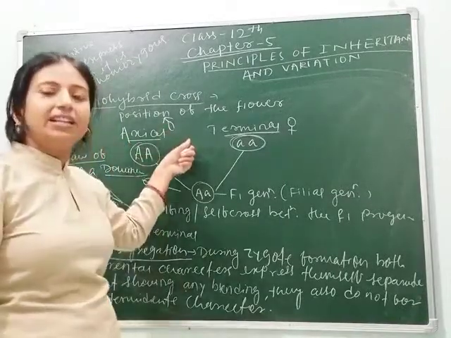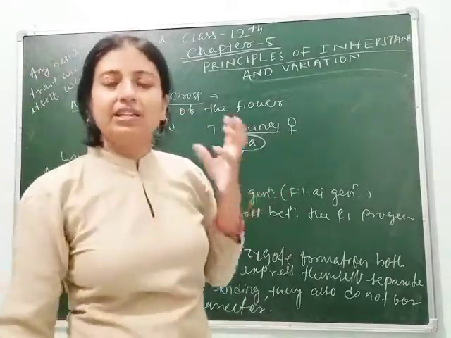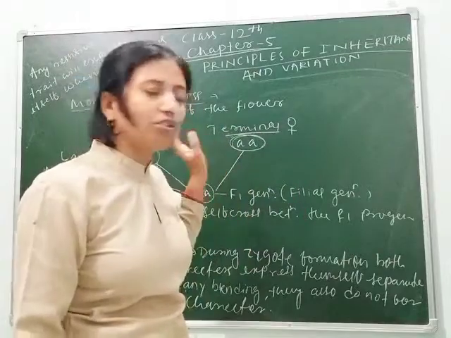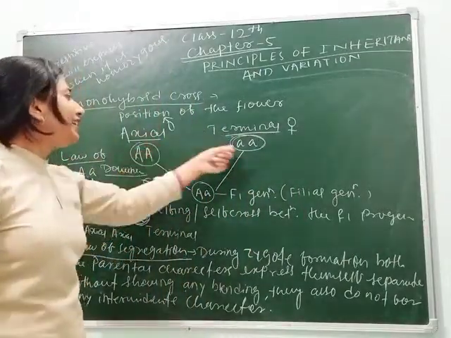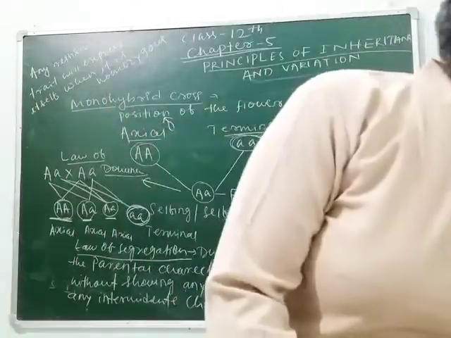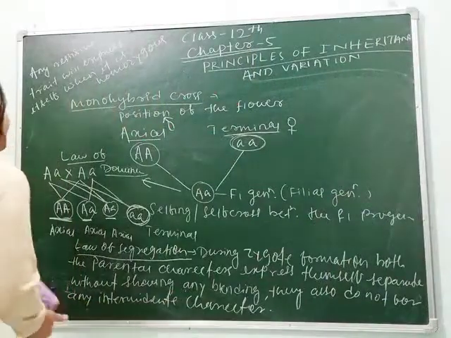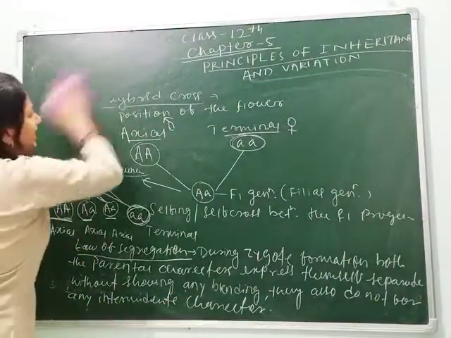If any other characters are given instead of this, suppose violet and white, round, wrinkled, then you can also do the same cross. The procedure will be the same, only the alleles will be changed. Clear? Next we will study the test cross.